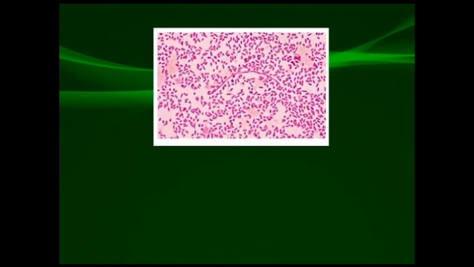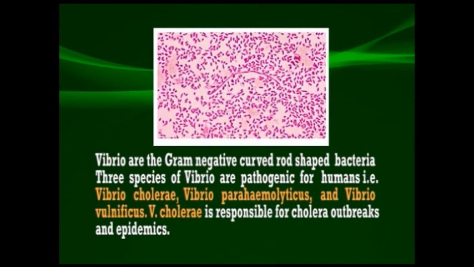Next we'll come to another organism that is known as Vibrio. These organisms, Vibrio, are gram-negative, curved rod-shaped bacteria. Three species of Vibrio are pathogenic for humans, that is Vibrio cholerae, Vibrio parahaemolyticus and Vibrio vulnificus. So this Vibrio cholerae is